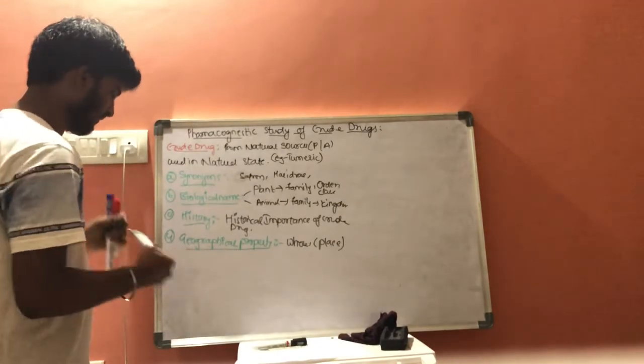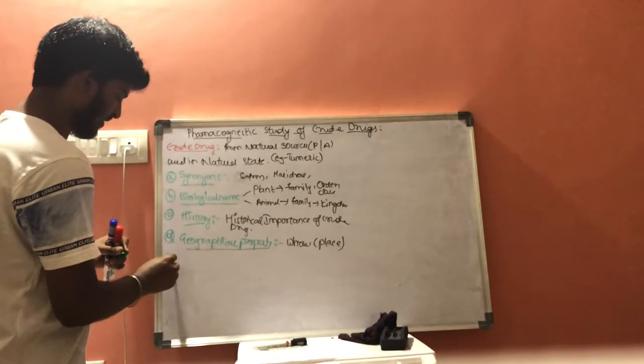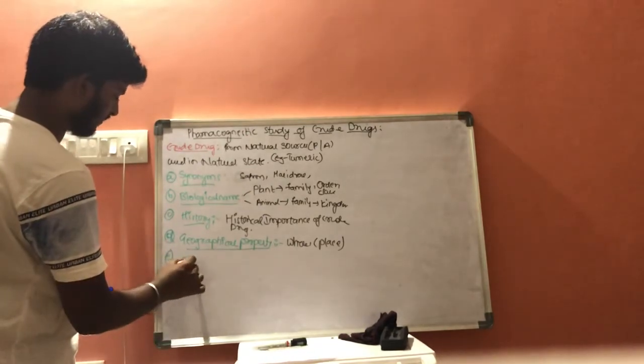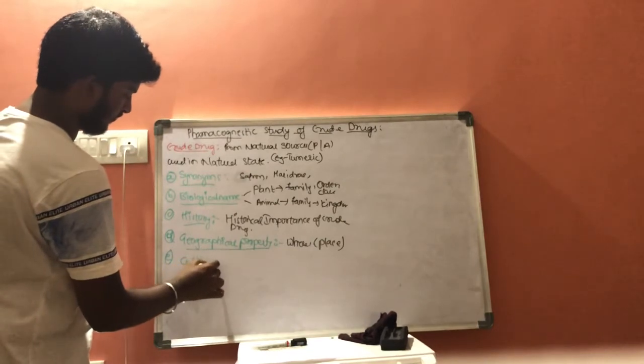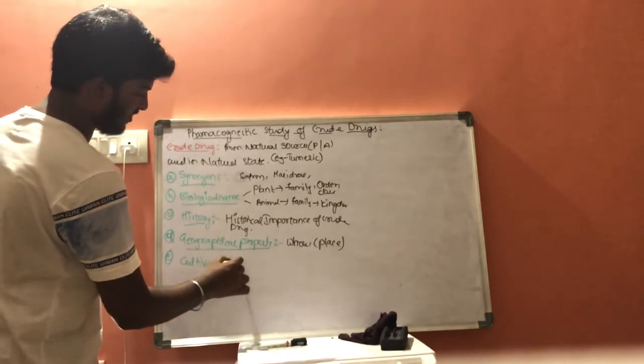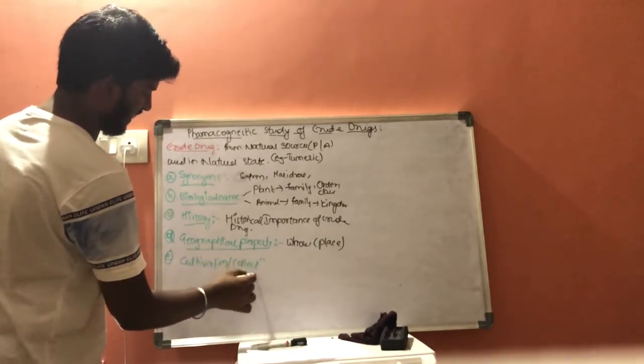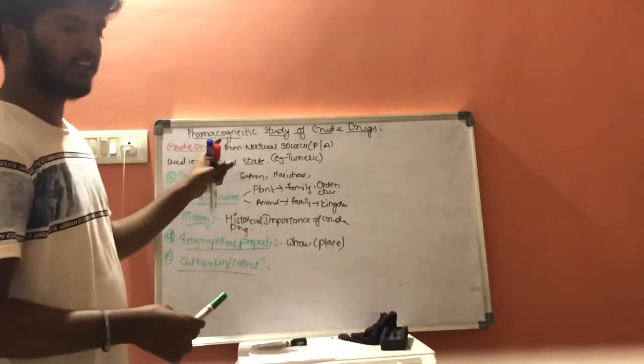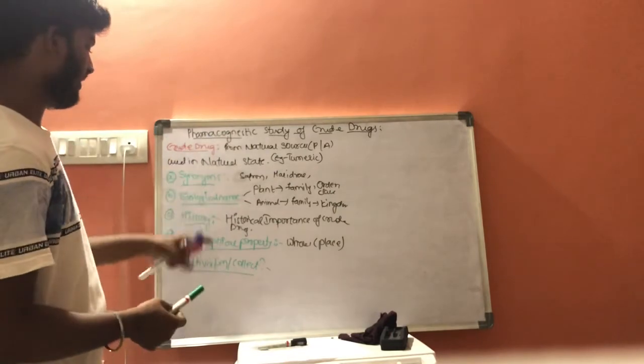And the next property is cultivation and collection. This is one of the criteria which explains a crude drug.